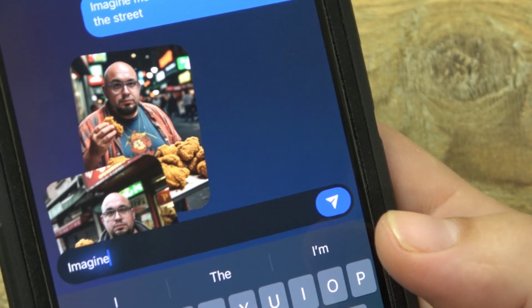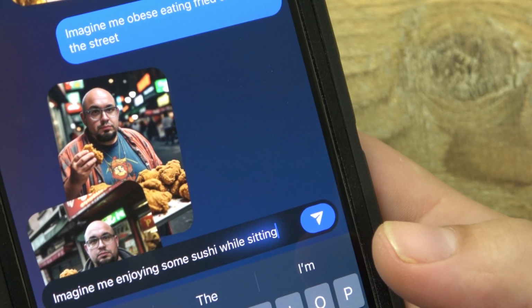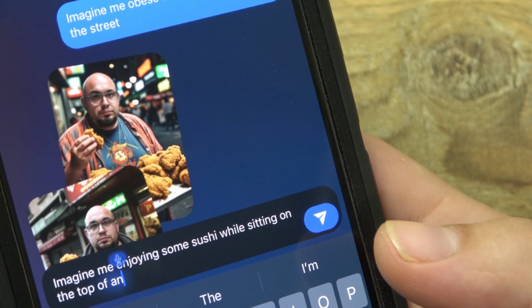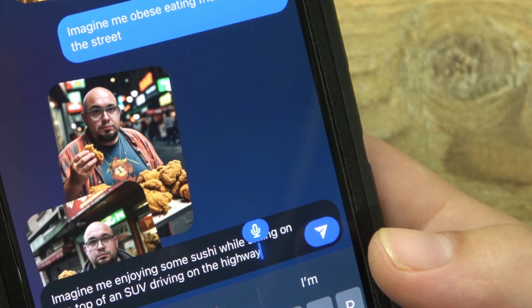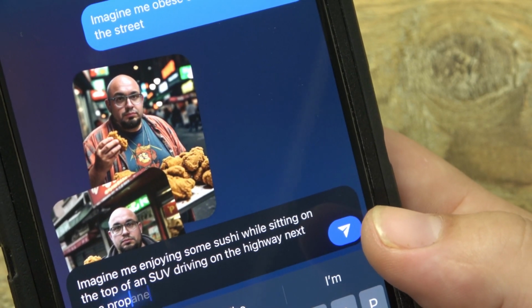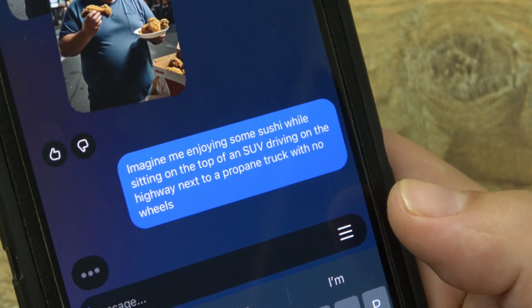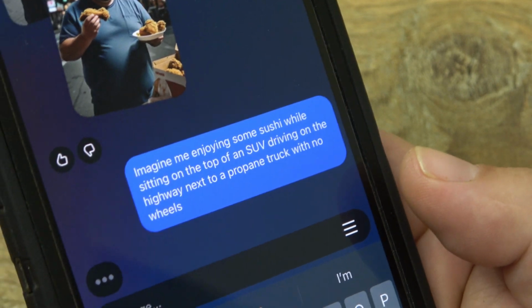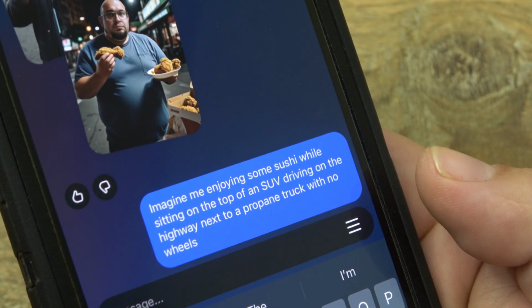Imagine me enjoying some sushi while sitting on the top of an SUV driving on the highway next to a propane truck with no wheels. I just want to see how much detail is too much detail. Are they gonna throw me an error here, or do they hook it up?